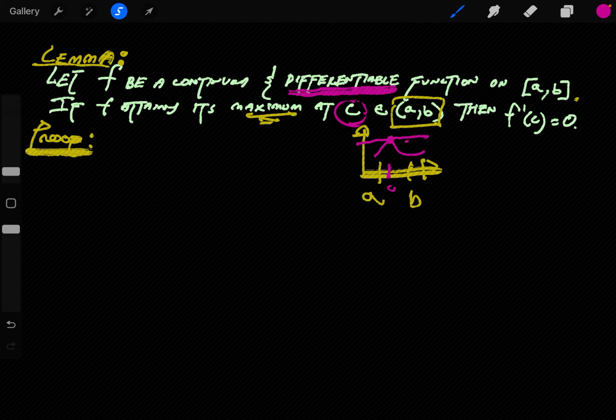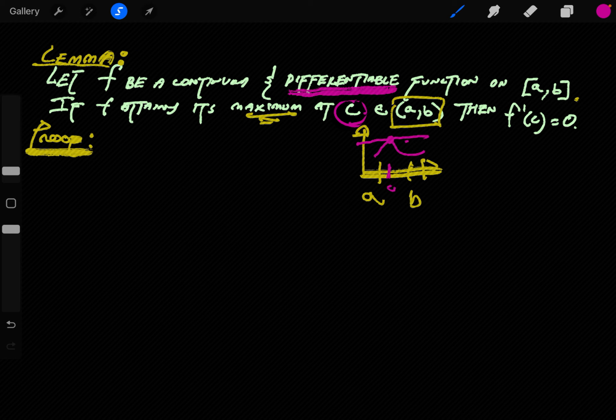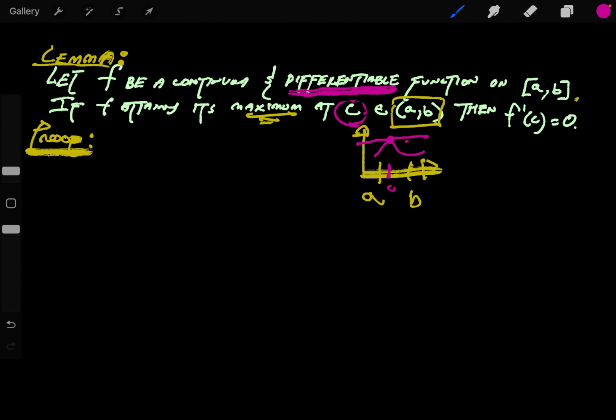So that means that the derivative f prime of c exists. Since it's differentiable, the derivative exists at c, and the definition of a derivative is just this right here. And we basically know that this limit exists.